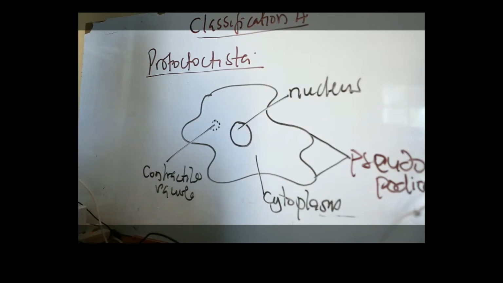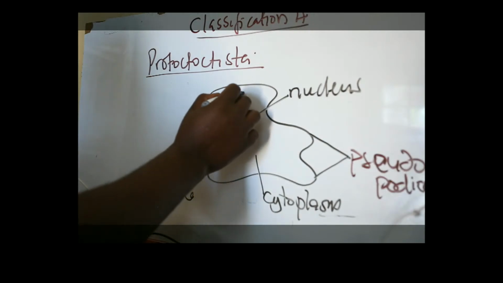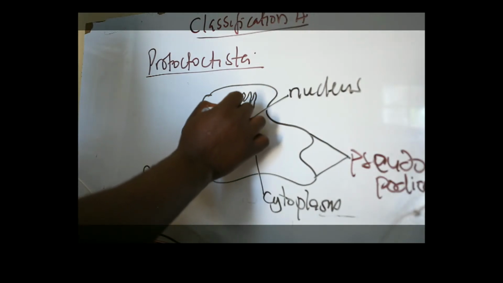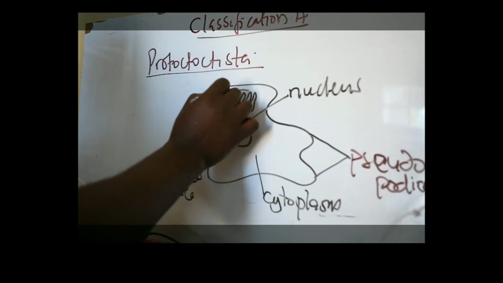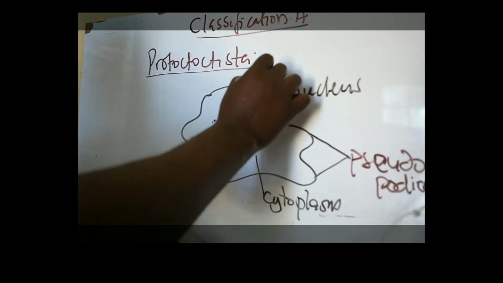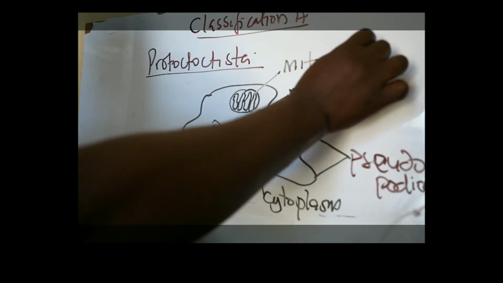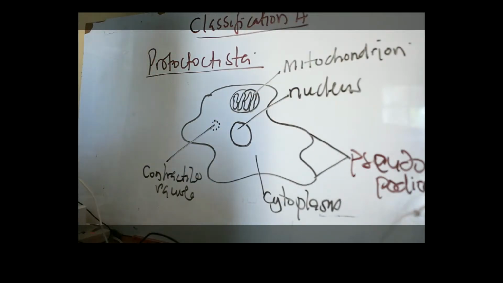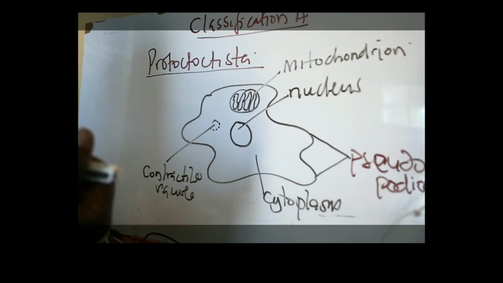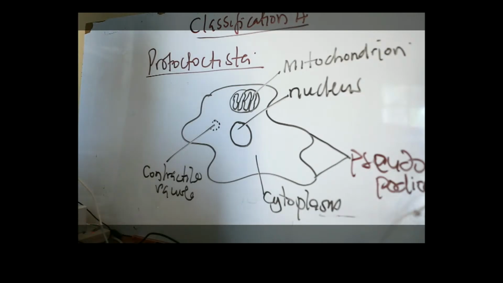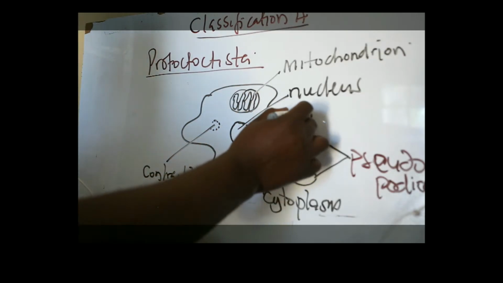Again, as we said, we normally have very basic organelles such as the mitochondria and so on and so forth. So we can have mitochondria here, mitochondrion. Because again, one, a mitochondrion. If there are many, we call them mitochondria. So this is a mitochondrion. Any other part we can talk about? Cell membrane. Because this one is a cell membrane.